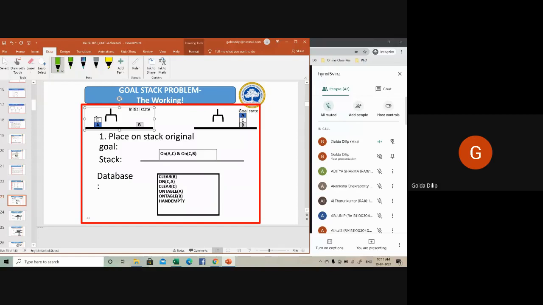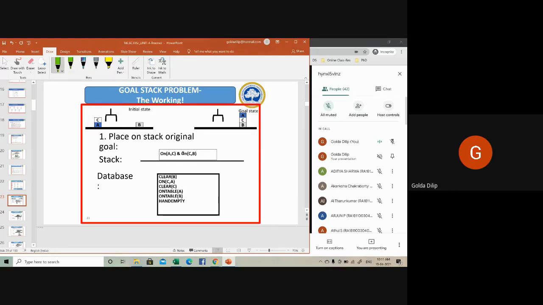Then clear C. Clear C means there's nothing on top of C. On table A. A is on the table. B is also on the table. Hand empty. The robot arm is empty. Now this is my goal state. So first, what do I do first? This is my stack. My stack has the goal state. What is my goal state? On A comma C. A is on top of C, and on C comma B. C is on top of B. This is my compound goal, which consists of two sub goals. One is on A comma C and another one is on C comma B.